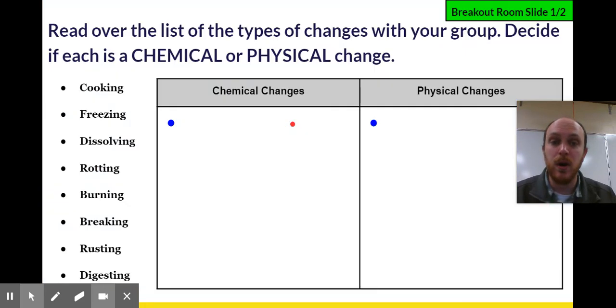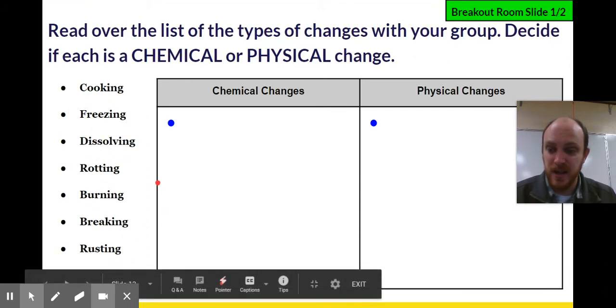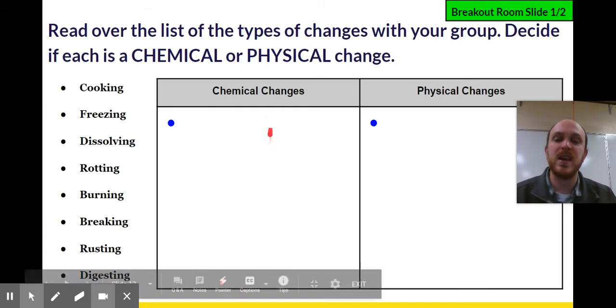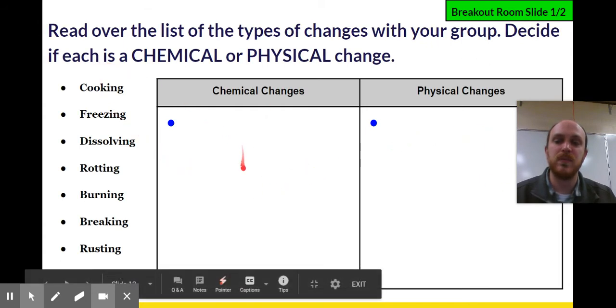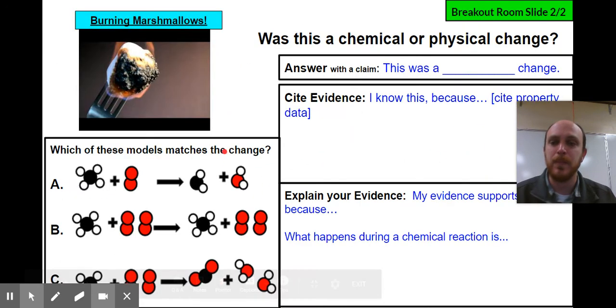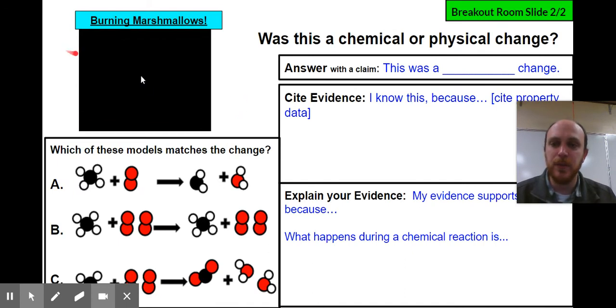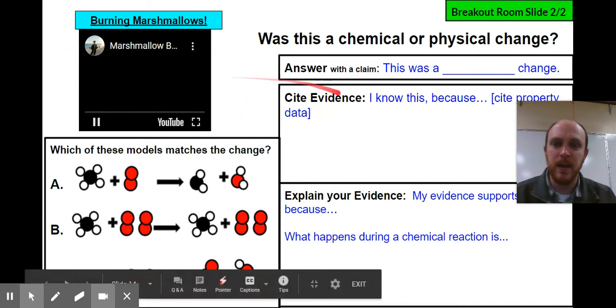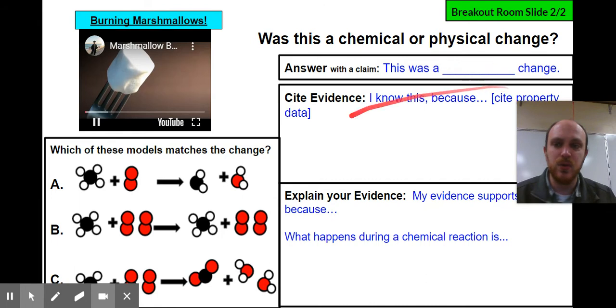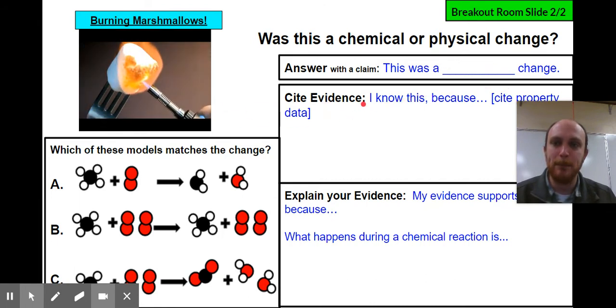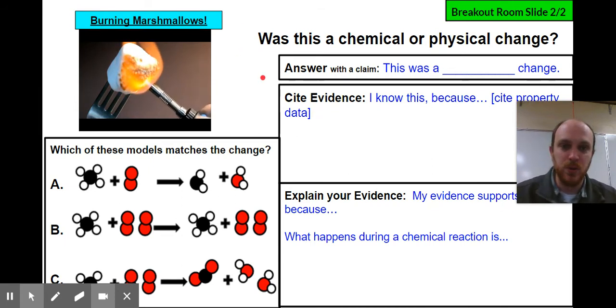Okay, so for our breakout rooms, the first thing you guys are going to do is put cooking, freezing, dissolving, rotting, burning, breaking, rusting, and I think the last one there is digesting. Are those chemical or physical changes? You're just going to figure out which ones they go on and type them up. Then you're going to watch this video. And you're going to decide if this is a chemical or physical change. And all this video is somebody burning a marshmallow with a torch, which is pretty cool. So let's do this real fast.